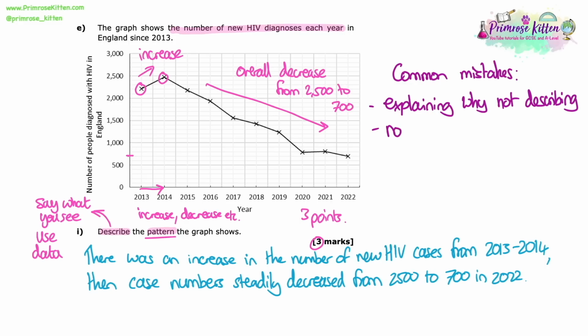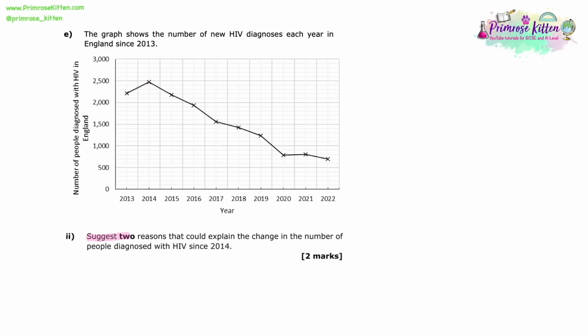So some common mistakes with answering questions like this is that people try to explain why the graph could be decreasing and not describing when they think that they can only say one thing and they're not sure how to get 3 marks. But that wouldn't get you any marks here, talking about why. Another mistake is not using data, so again, just saying, oh, it decreased overall, there was an increase at the start and then it decreased, or it rose and then it fell, but not giving any data to support their points.